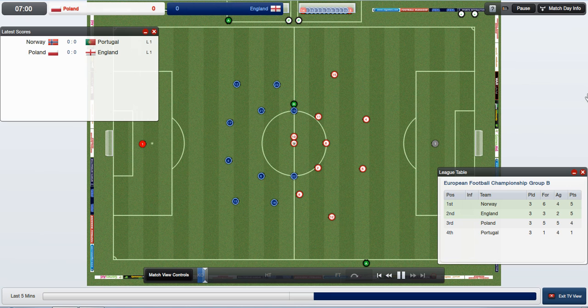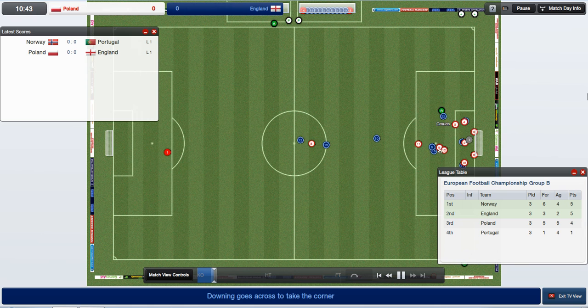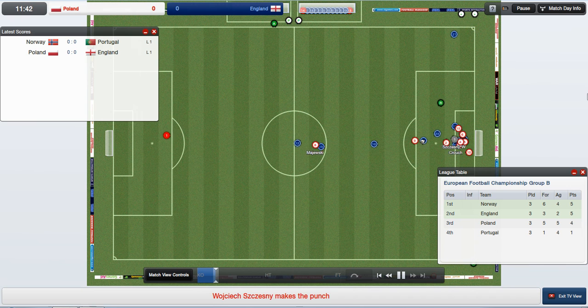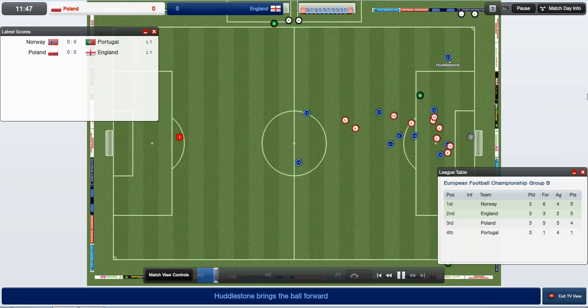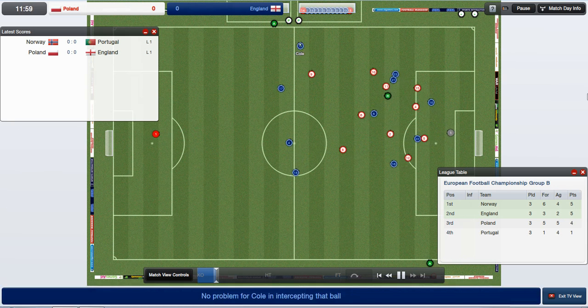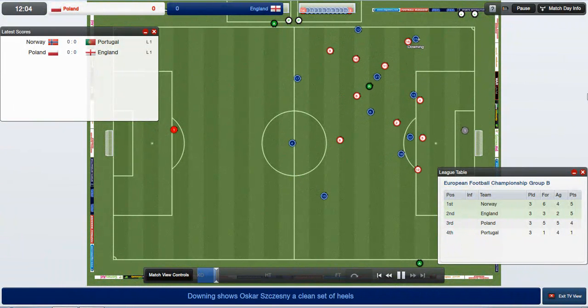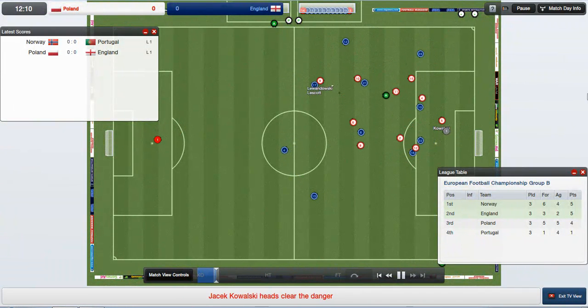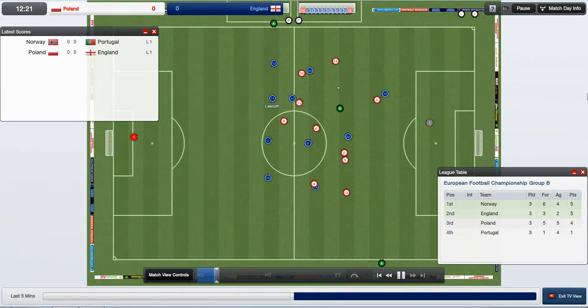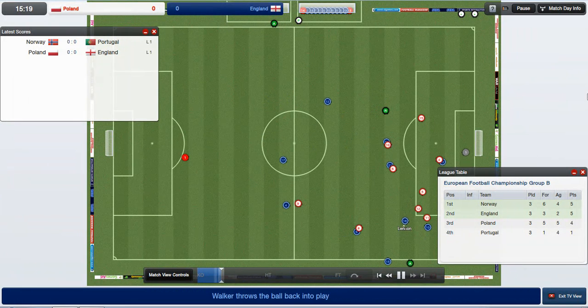So yeah, we'll obviously see if Norway or Portugal score. We'll see what effect that has on the league. As it stands, both teams are currently 0-0, I should point out. So obviously that means all teams have a point. And so who do I think is going to qualify from Group A as it stands? Oh, Downing, decent ball in. Something I should never have said this season. No, to be fair, he's had the occasional one. I'll give him that. Sorry, as I was saying, who do I think will qualify?